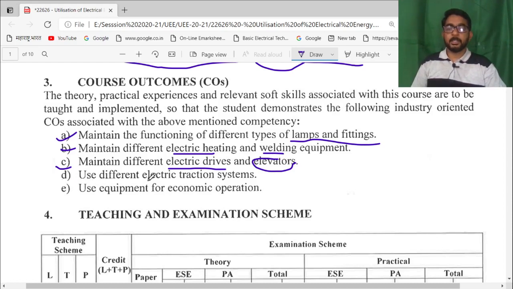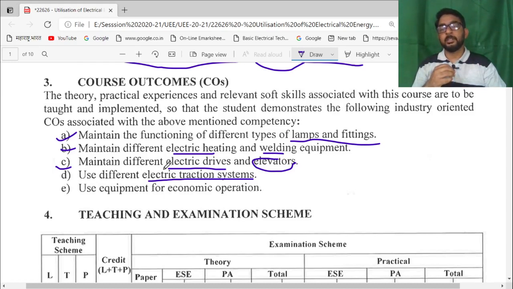Next, use different electric traction systems. In early days diesel engines were used for traction. Before diesel engines, steam engines were used, but nowadays, with the development of electrical supply and different devices available to control the supply, electric engines are more efficient than diesel and steam engines.